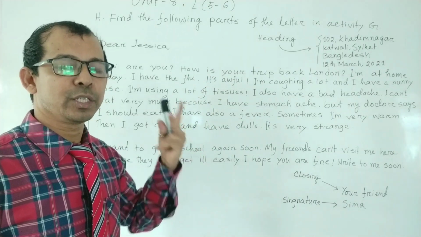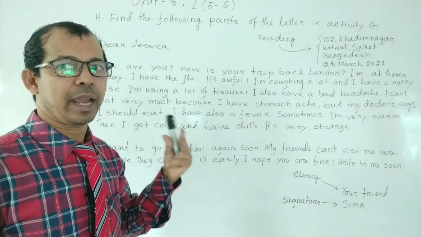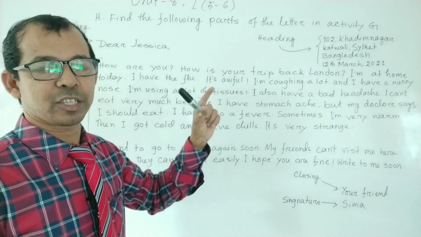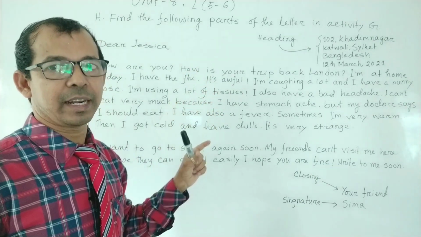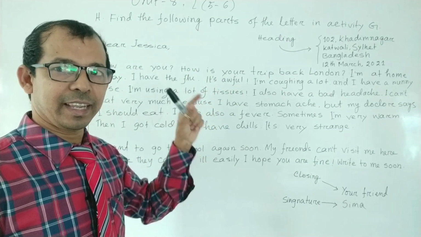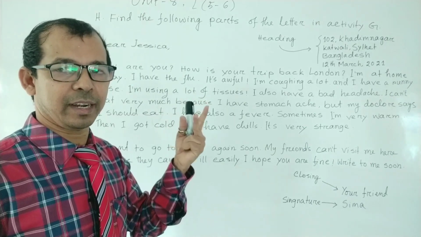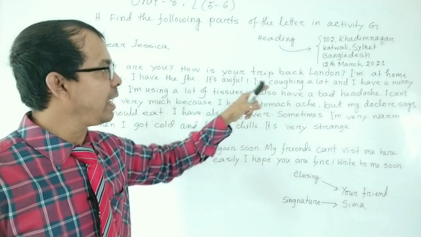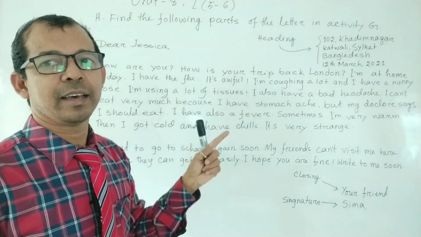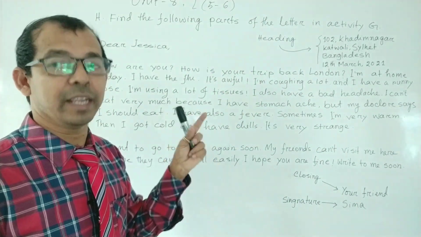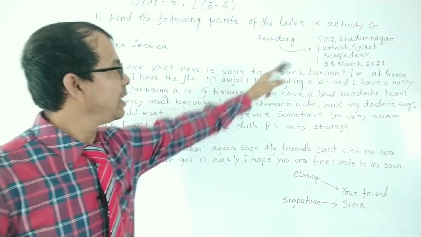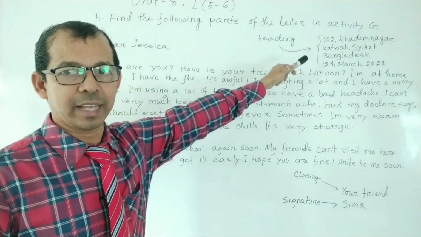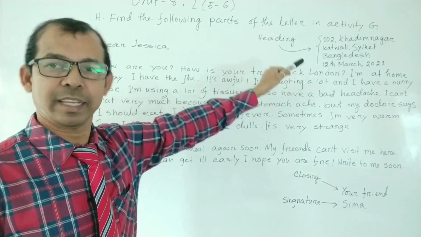One is the address of the writer, and below that the date. Have you got the point? Address of the writer and date in heading.